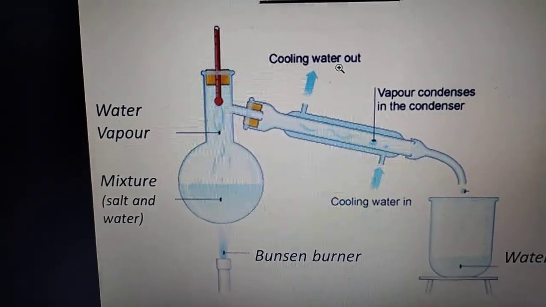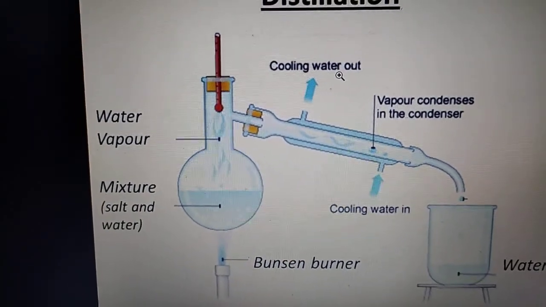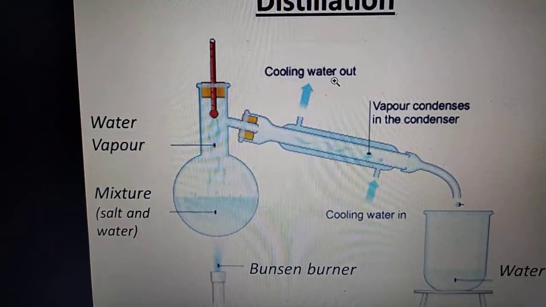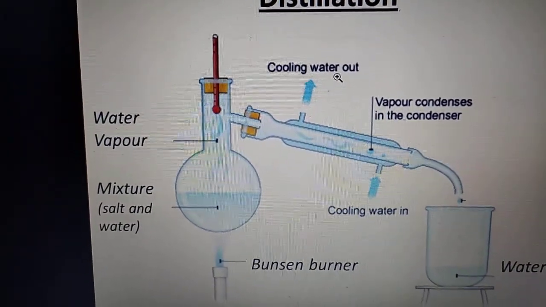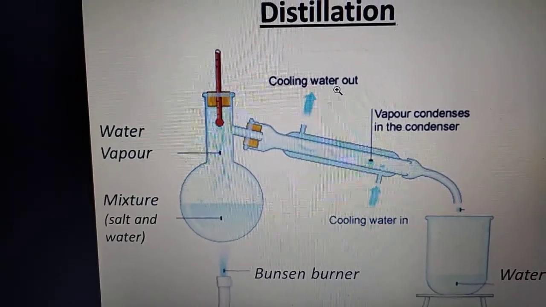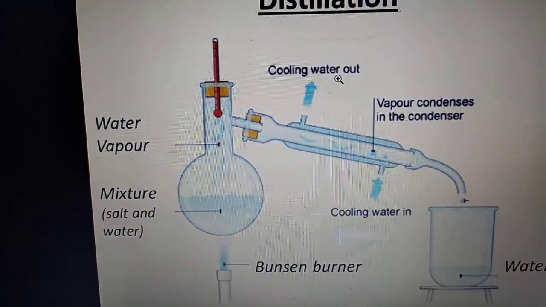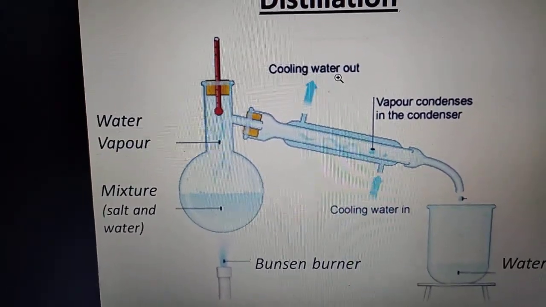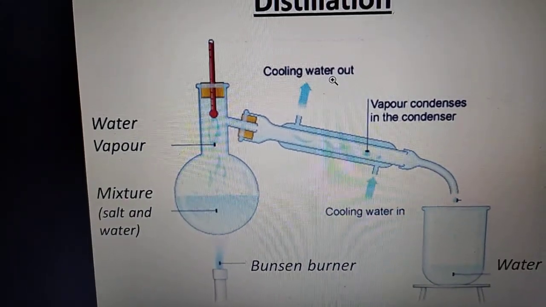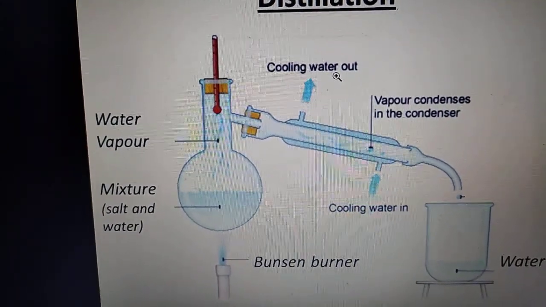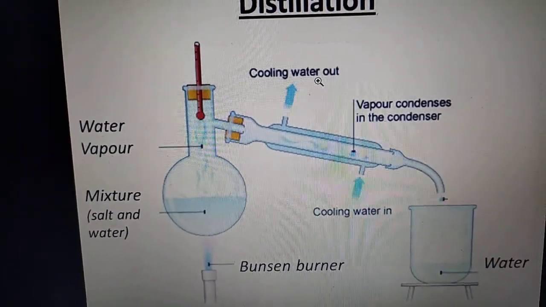Condensation means to convert gaseous particles into liquid particles. So here water vapor converts into liquid droplets. Once this water vapor gets condensed, these small droplets will collect. We will collect these droplets of water in a beaker. So this is pure water.